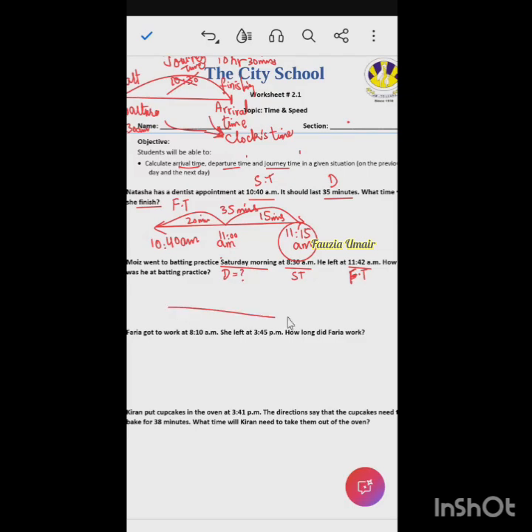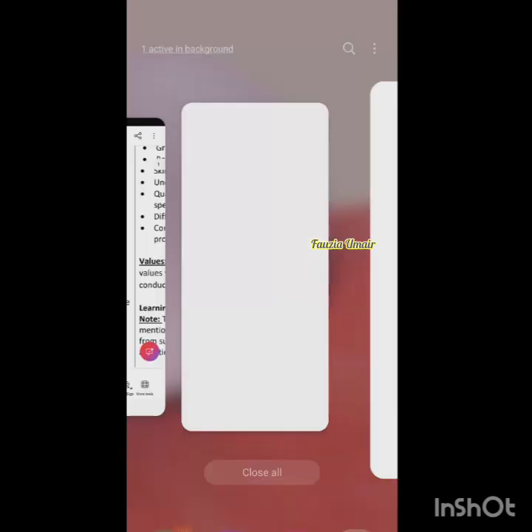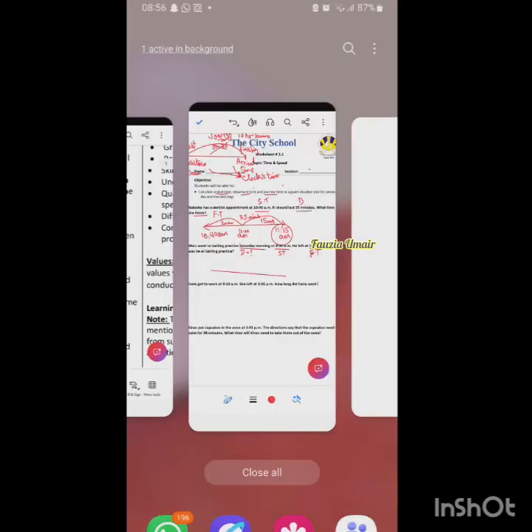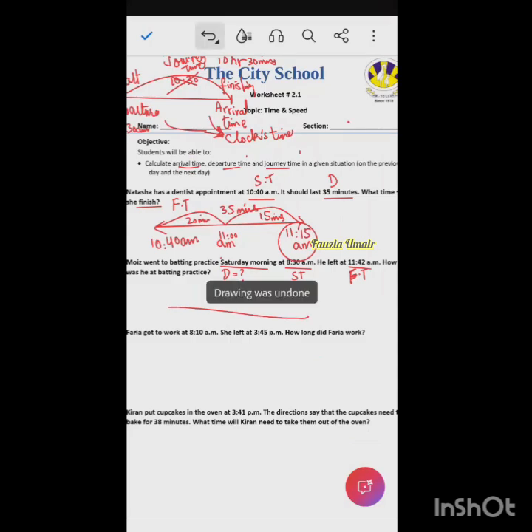So if you draw the timeline, the starting time is 8:30 a.m. and the ending time is 11:42 a.m., right? So now it's up to you how many steps you want to take in the middle.